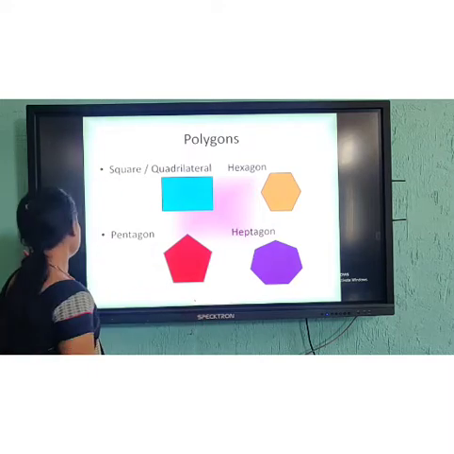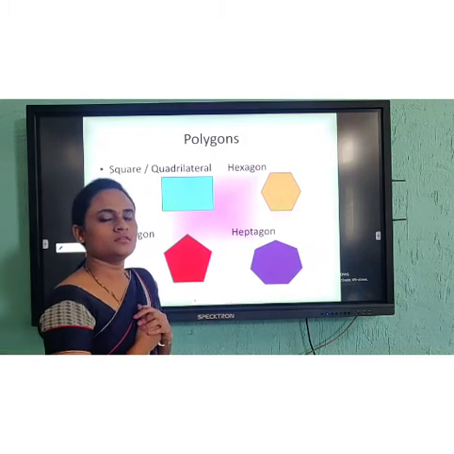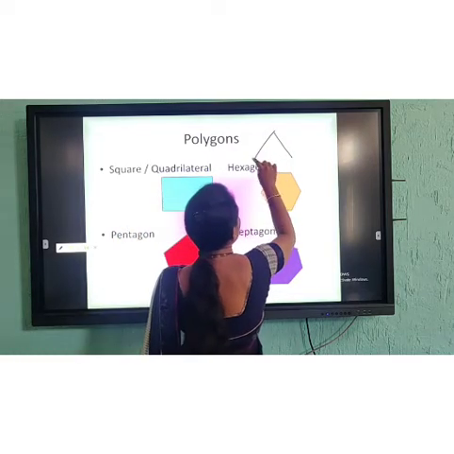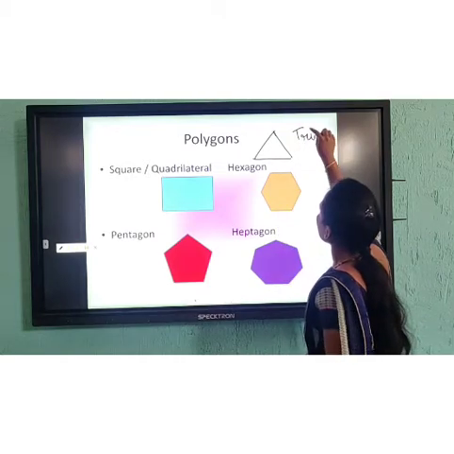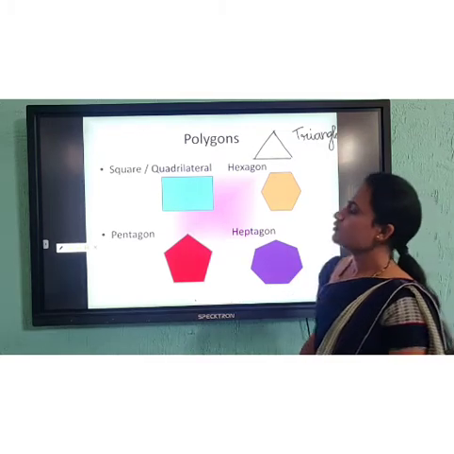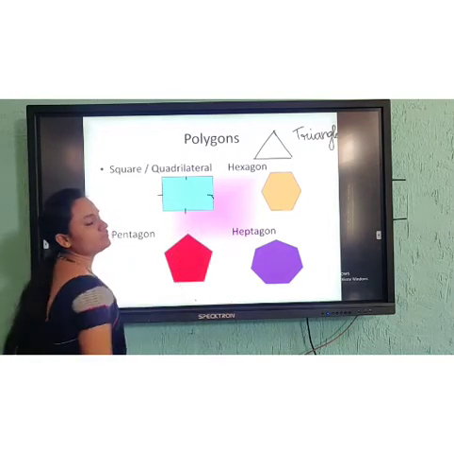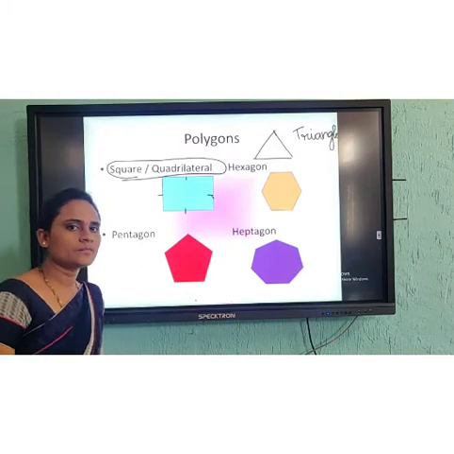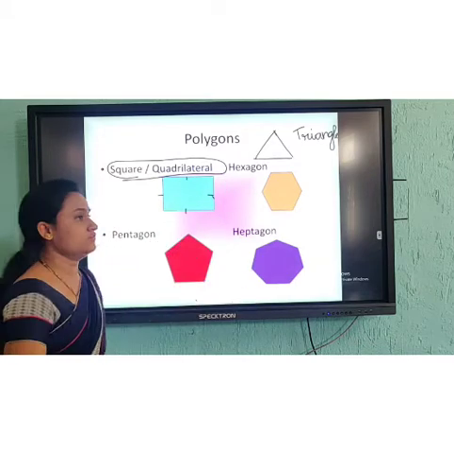As you all know, if there are 3 sides, what are you going to name that polygon? Recall it. If there are 3 sides, we are going to name this polygon a triangle. Now, if it is 4 sides, 1, 2, 3, 4, we are going to call it a square or quadrilateral. There are other forms of these 4 sides too. This is for your extra information.